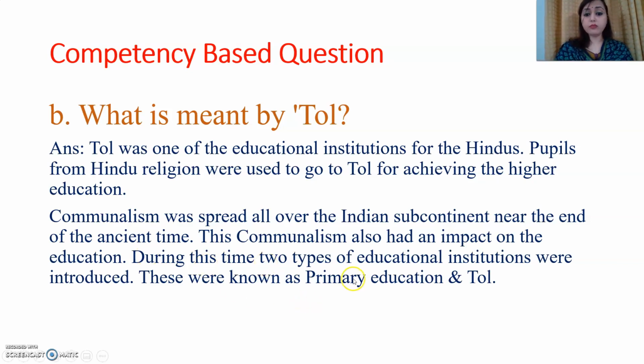So during this time, 2 types of educational institutions were introduced. These were known as primary education and toll. So what was toll? Toll was the educational institution for achieving higher education for the Hindu people, and there were also primary education centers and also places for taking higher education.